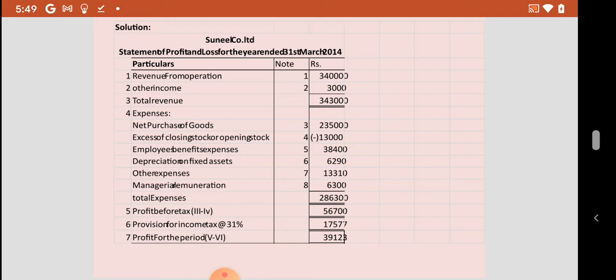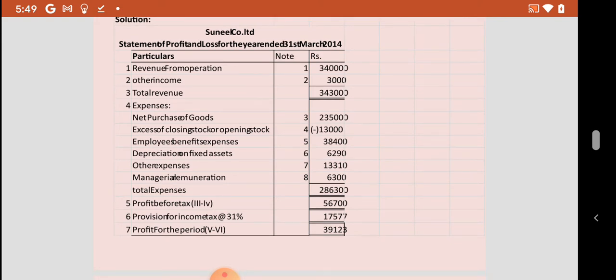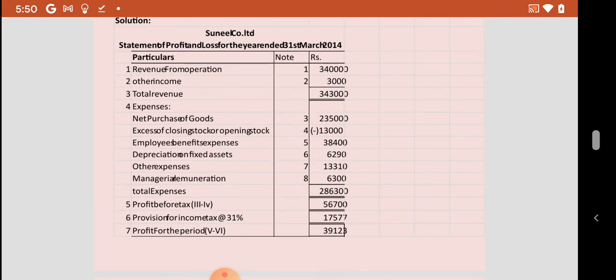Revenue from operations amounted to 3,40,000. Other income amounted to rupees 3,000. So the total revenue was 3,43,000 rupees. Coming forward to the expenses, purchase of goods amounted to rupees 2,35,000. The excess of closing stock over opening stock is a revenue. That is why we have taken it as a minus amount, amounting to 13,000. Employee benefit expenses amounted to 38,400.